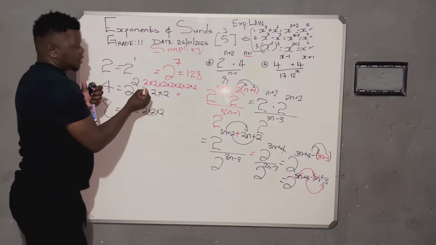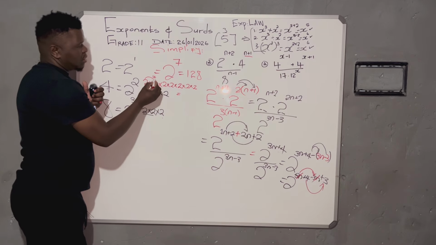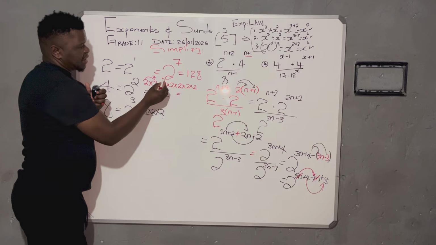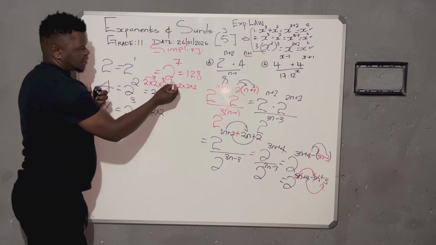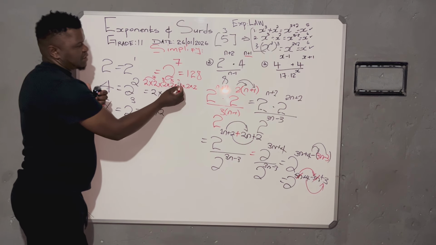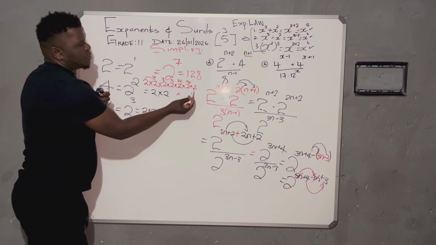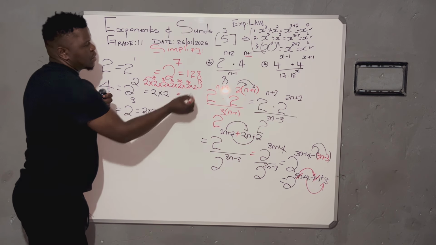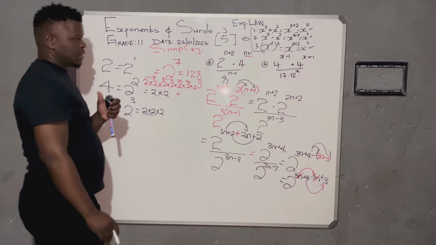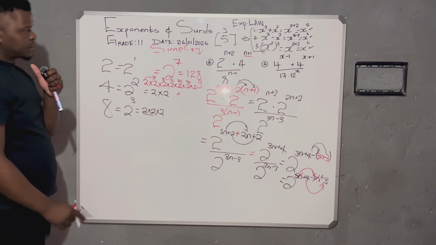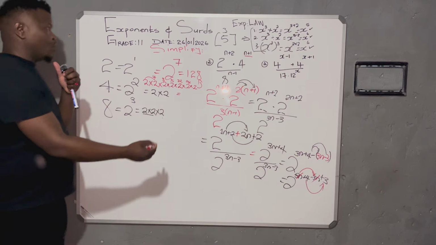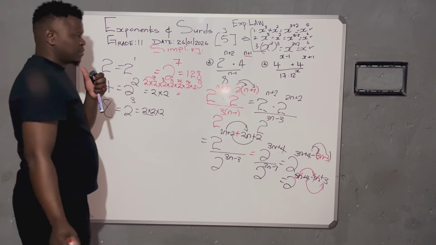So 2 times 2 is 4. 4 times 2, that's 8. 8 by 2, that's 16. 16 by 2, that's 32. 32 by 2, that's 64. 64 by 2, that's 128. Now, again, they say to you, simplify.